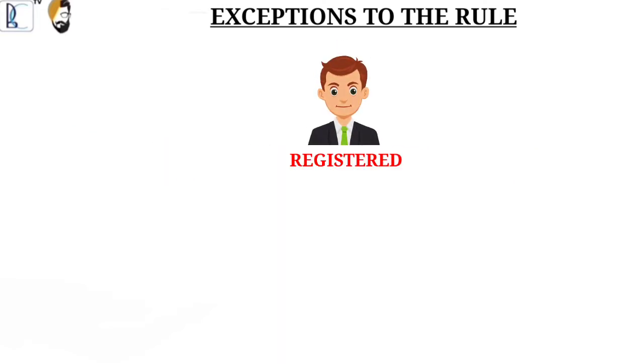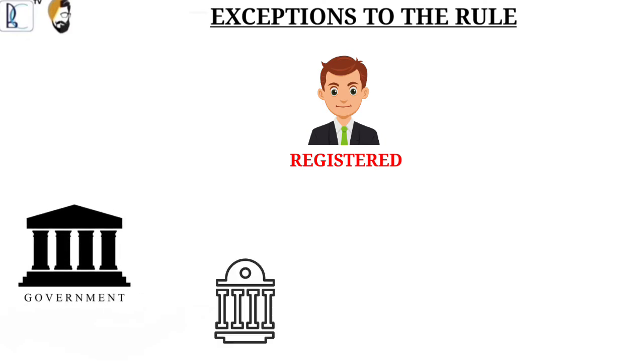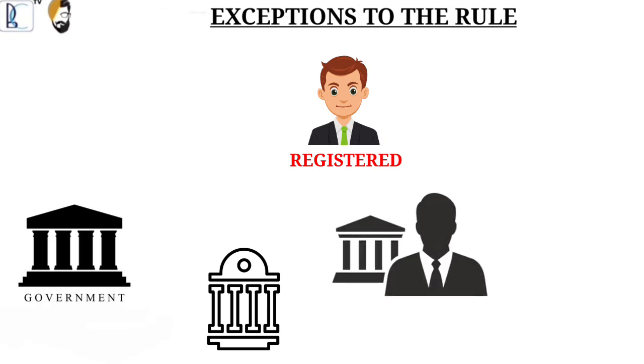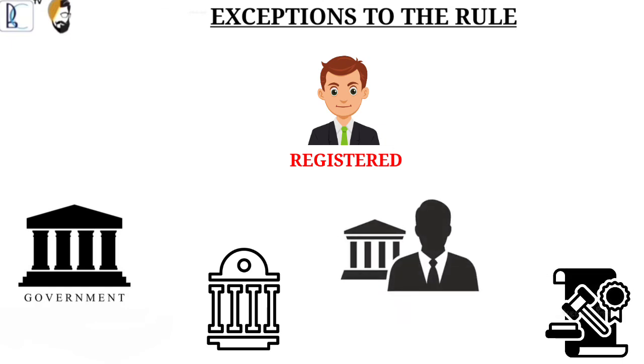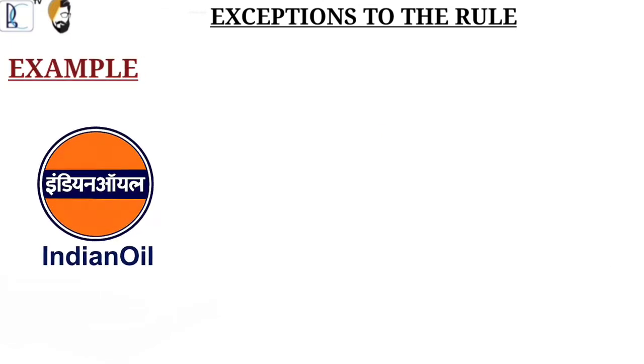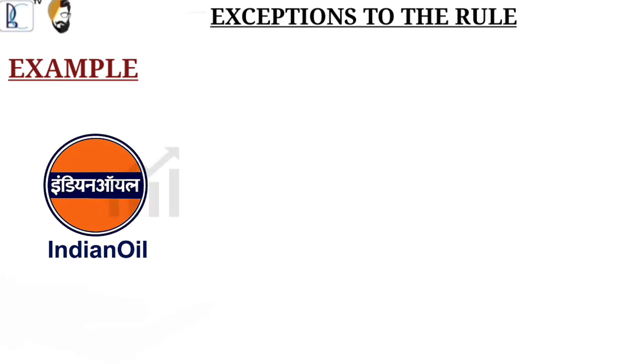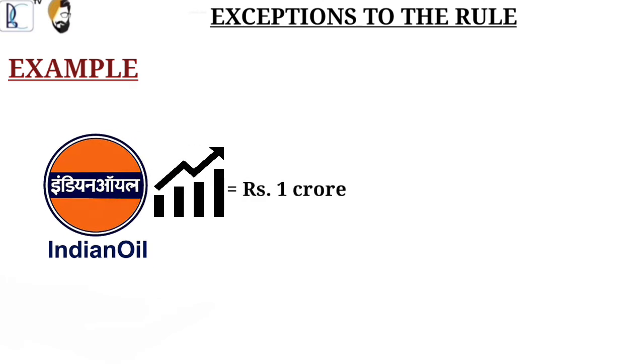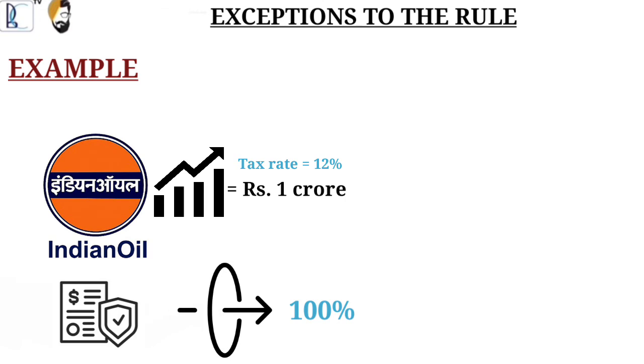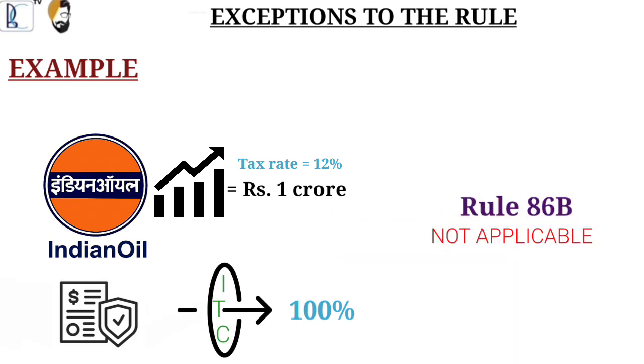If the registered person under concern is any of the following: government department, public sector undertaking, local authority, statutory authority. Example: Indian Oil Corporation Limited has made a sale of 1 crore rupees of goods on which tax rate is 12%. In this case, it can discharge its liability up to 100% through ITC, and Rule 86B is not applicable because IOCL is a public undertaking.